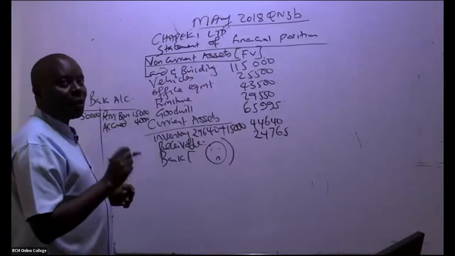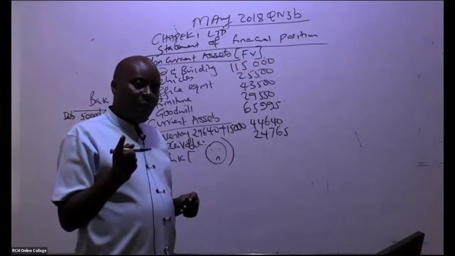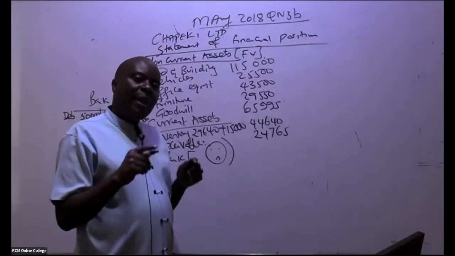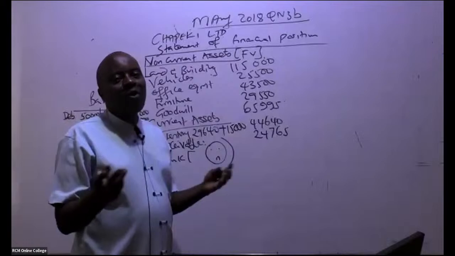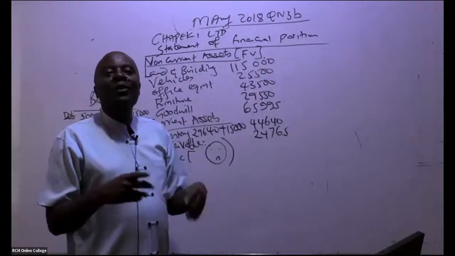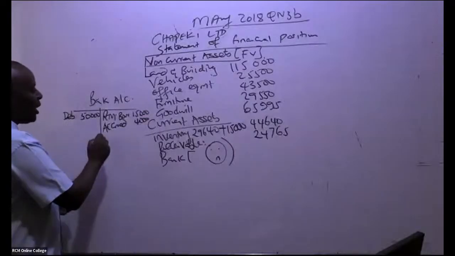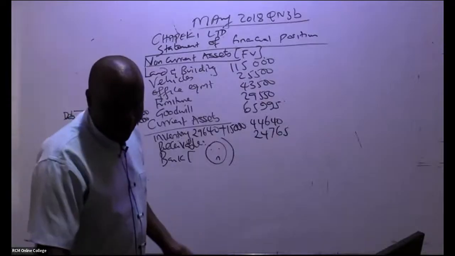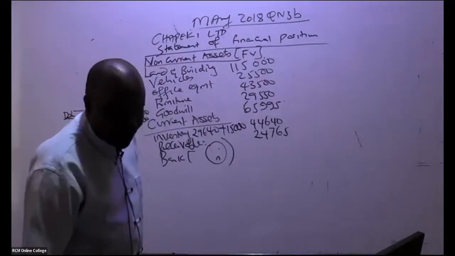This bank account, do we have any balance that was brought forward? If they tell you that there is a bank overdraft, the bank overdraft is a balance brought down, but on the credit side. Once the proceeds come in, you don't have to be told that the bank overdraft was paid. That is general knowledge. So we have a bank overdraft of how much? 17,550.